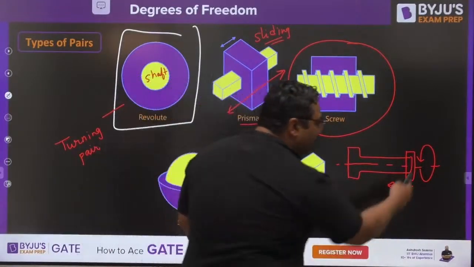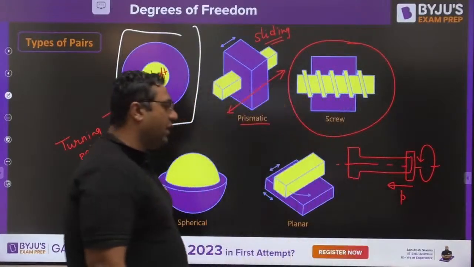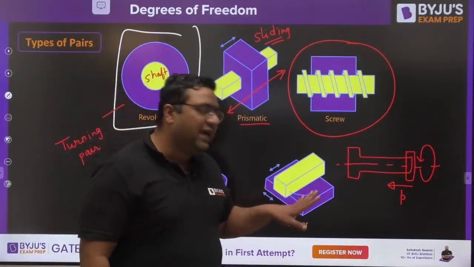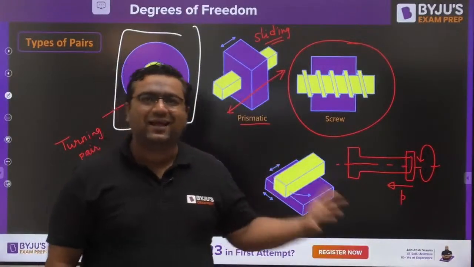In one cycle it goes one pitch distance forward. So it is fixed that one revolution results in one pitch distance of movement.